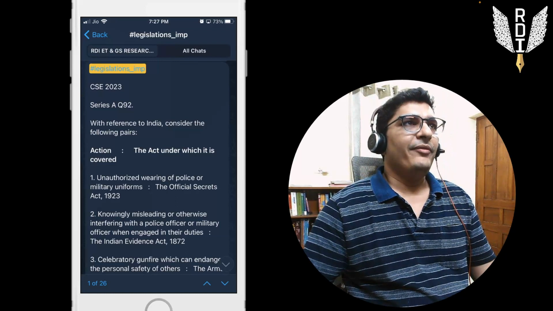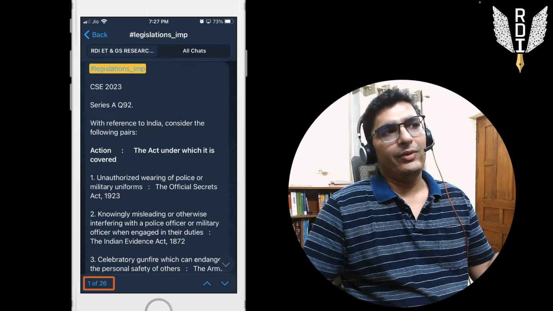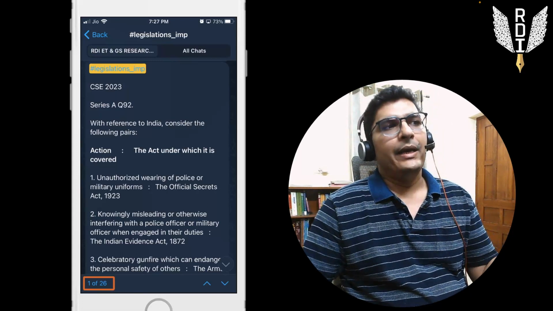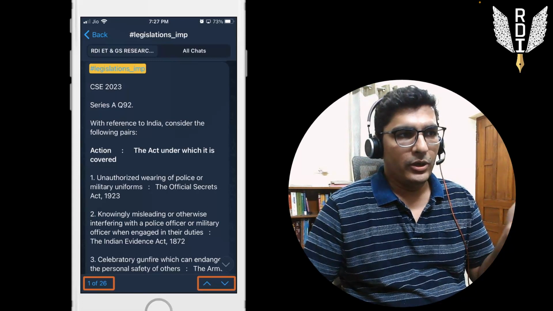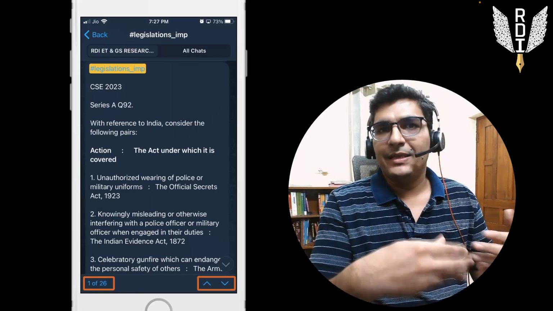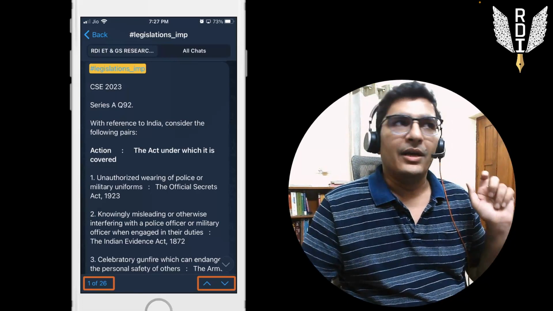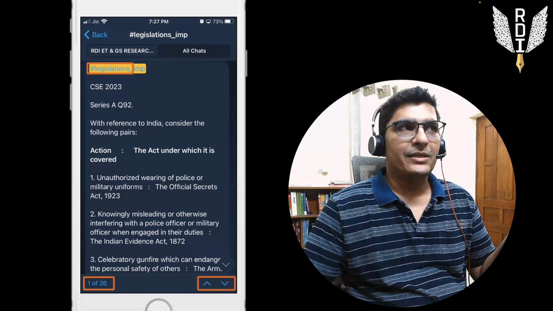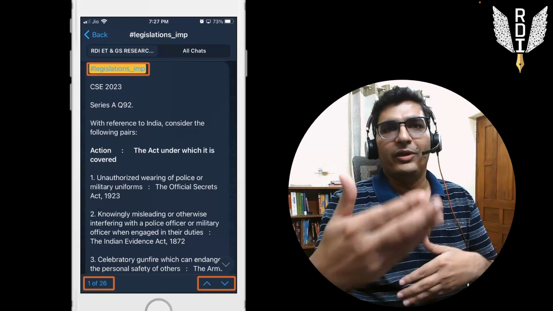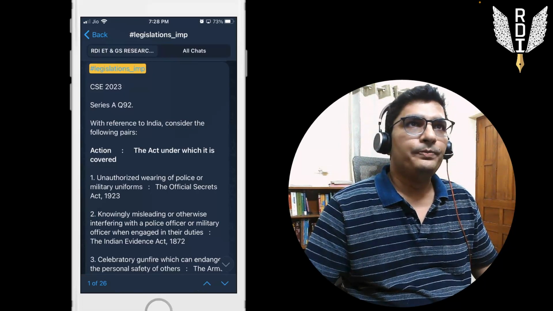So when you press on any tag, in the bottom left corner of your mobile phone screen you will see the total number of questions that carry that particular tag, and in the bottom right part of your mobile phone screen, you will see up and down arrows. As you press these arrows, you will be able to toggle through the questions which carry whatever tag we are studying. For example, we are studying the legislations important tag. So as you press the up arrow or down arrow, you will be moving up or down through these questions, right? So let us start the video.